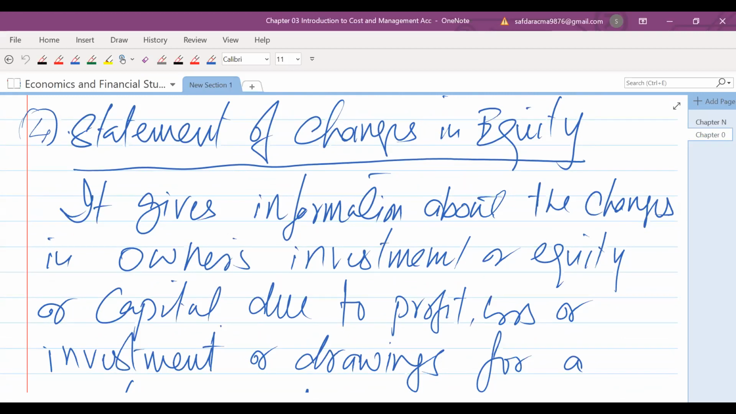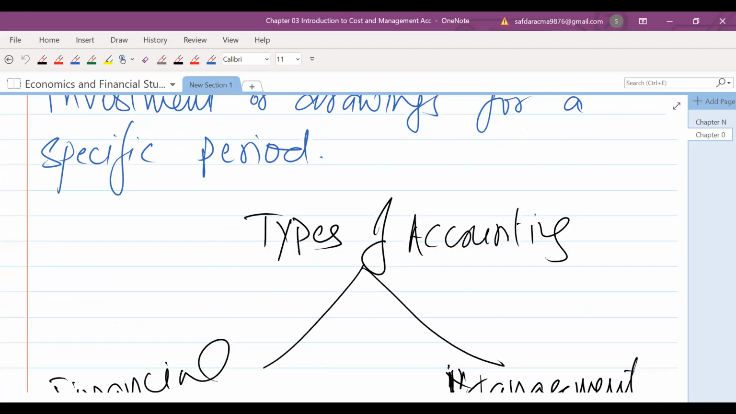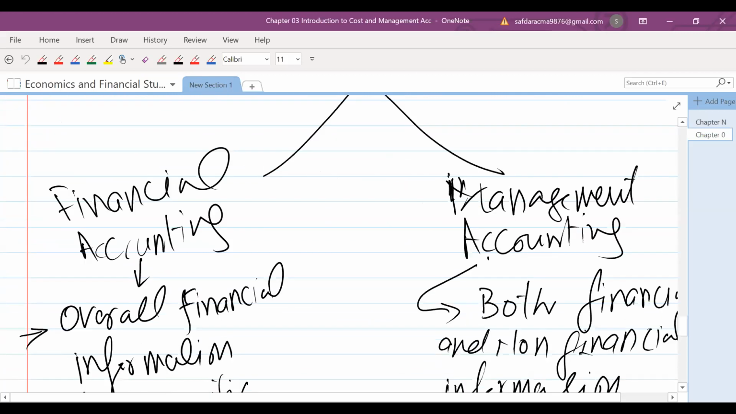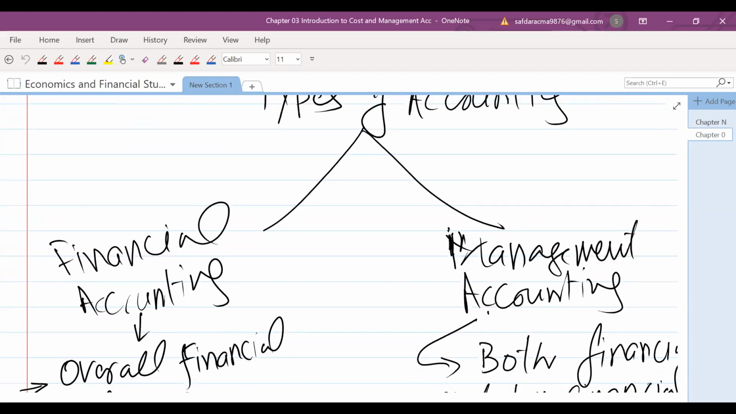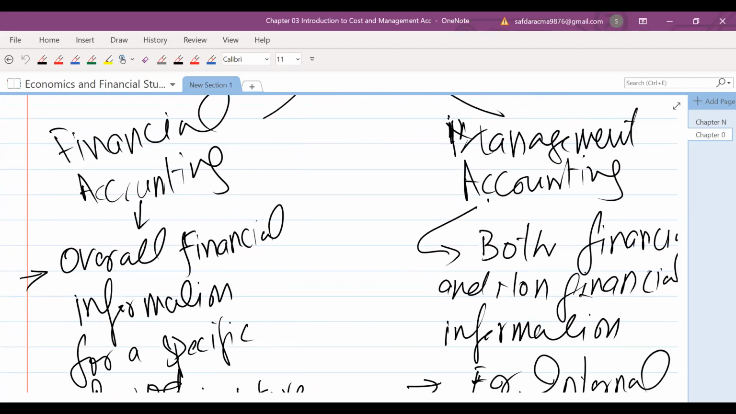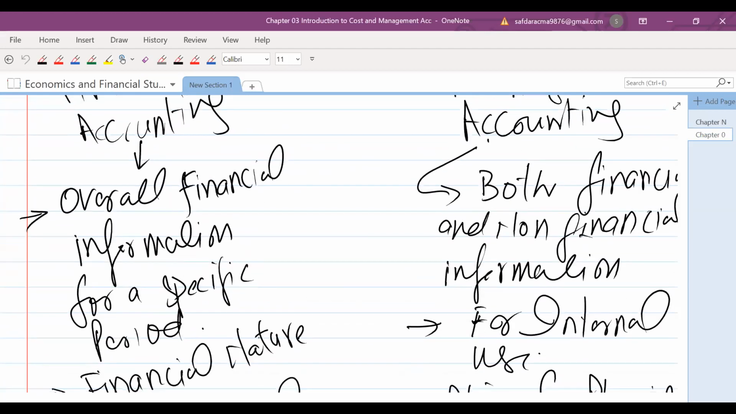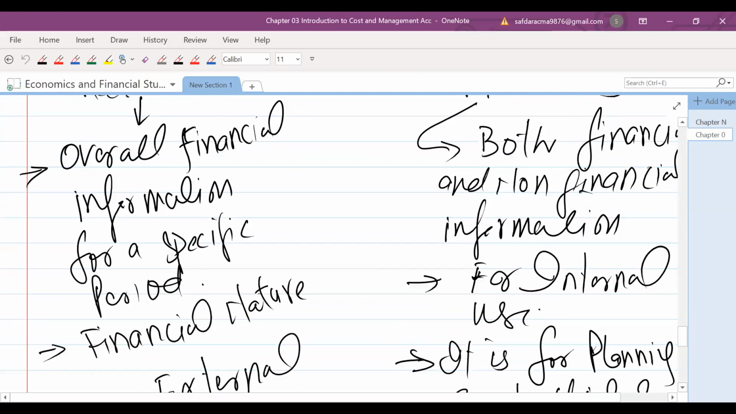So this is the concept of accounting. And next, as I told you, is types of accounting. So we have two major types of accounting. One is called financial accounting and the second one is called management accounting. Financial accounting provides overall financial information about an organization for a specific period.